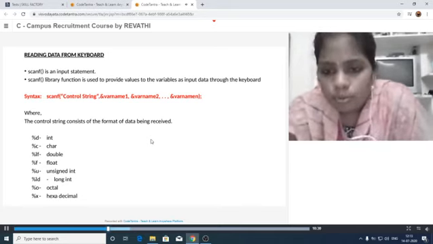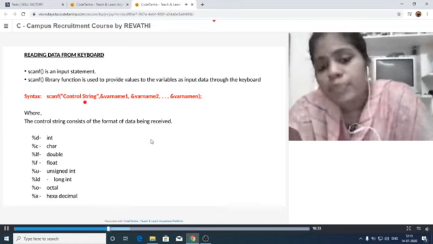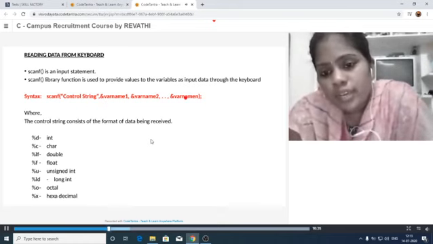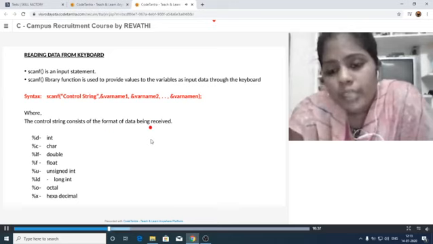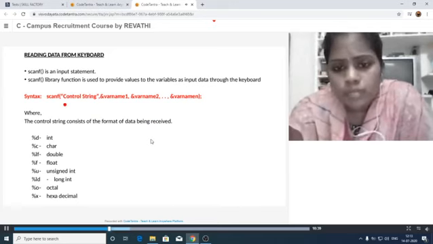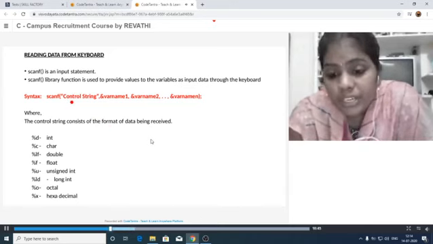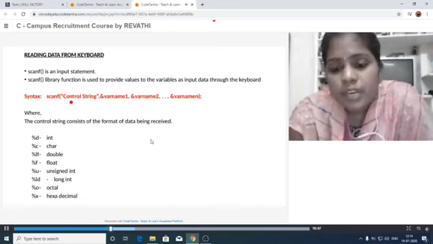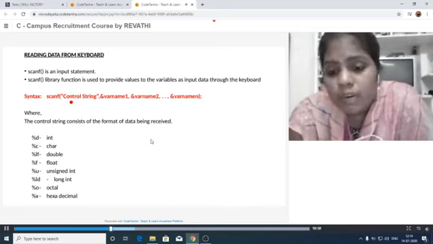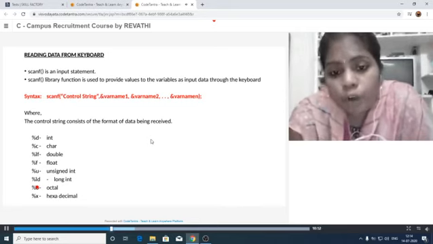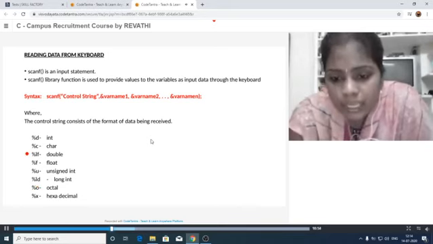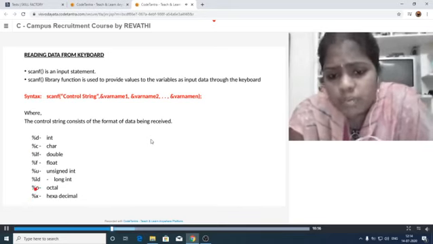Let us see the syntax here. Scanf, control string, and here we have to provide the variables list. The control string is also called the format specifier, which is written within double quotations. Format specifier means what type of data we are providing. That format has to be specified here. These are some of the format specifiers.